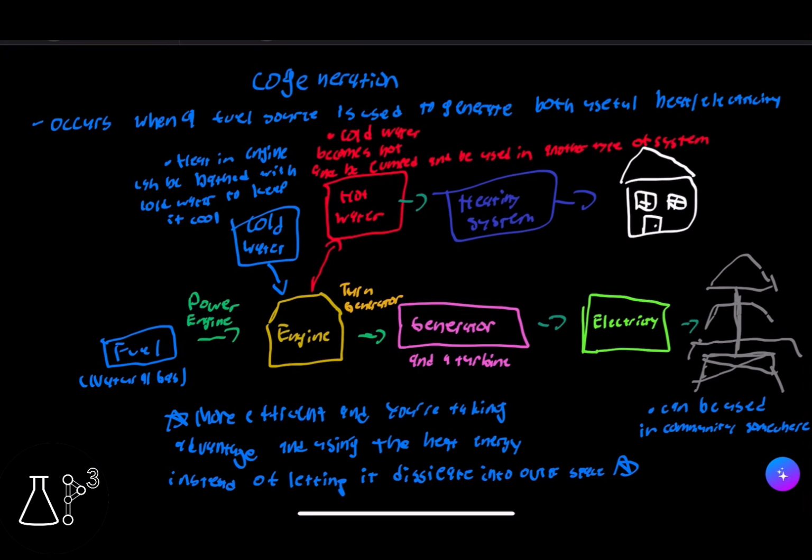Now because the engine is heating up, we can use cold water and put it in the engine, and the heat in the engine can be bathed with cold water to keep it cool. Because the engine is heating up, the cold water becomes hot, and it can be pumped out and used in another type of system. So the hot water can be used in a heating system, and it can be used in housing and many different ways, because the hot water can be used in many types of systems.